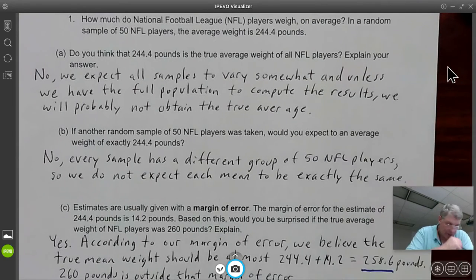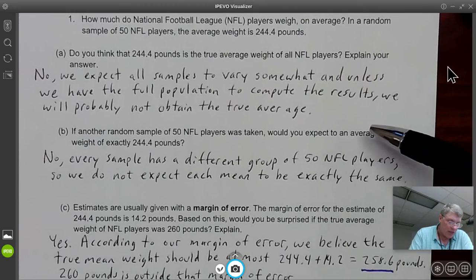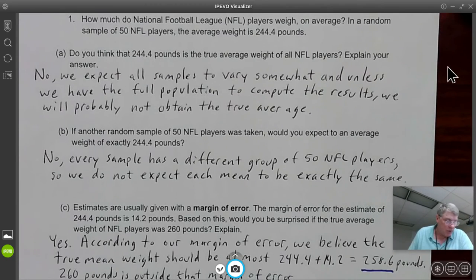Part B, if another random sample of 50 NFL players was taken, do you expect the average weight to be exactly 244.4 pounds? No, we'd expect it to be different. Now, there might be some samples that are the same because that could happen, but we expect them to have some kind of variation and difference.